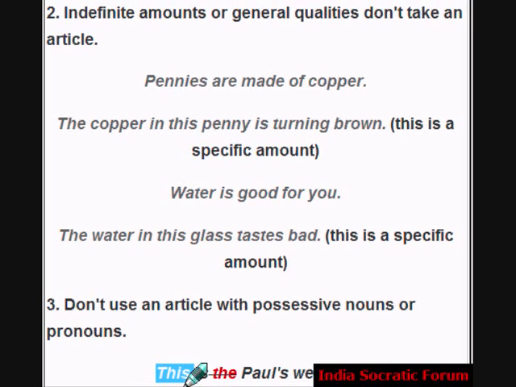For example, this is Ramesh's website or this is Arun's pen is right, but when you say this is the Arun's pen, it is not right. So don't use an article with possessive nouns or pronouns.